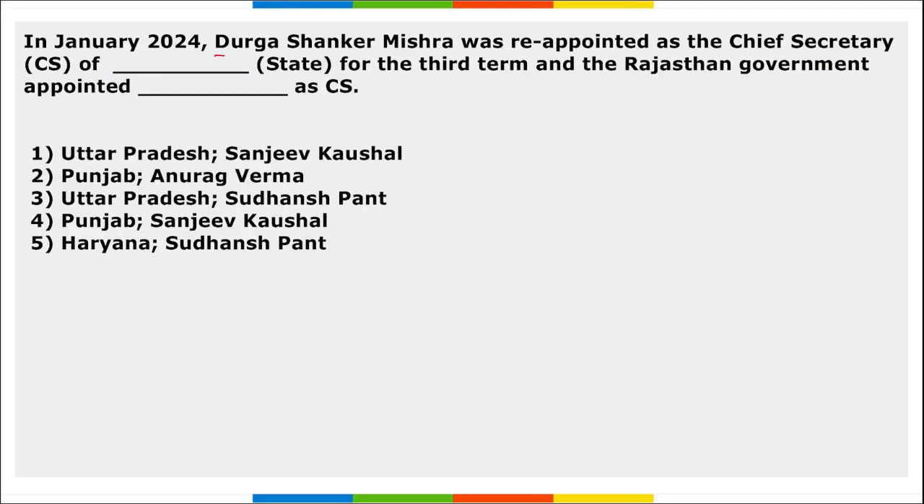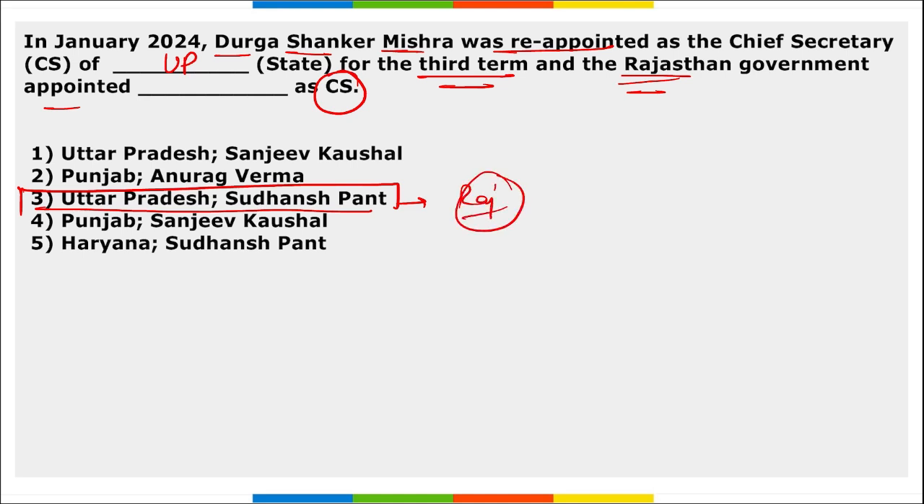Next, in January, Durga Shankar Mishra was reappointed as the Chief Secretary of Uttar Pradesh for the third term, and the Rajasthan government appointed Sudhansh Pant as their Chief Secretary. So, Sudhansh Pant will be the Chief Secretary of Rajasthan, and Durga Shankar Mishra will be the Chief Secretary of Uttar Pradesh for the third term.